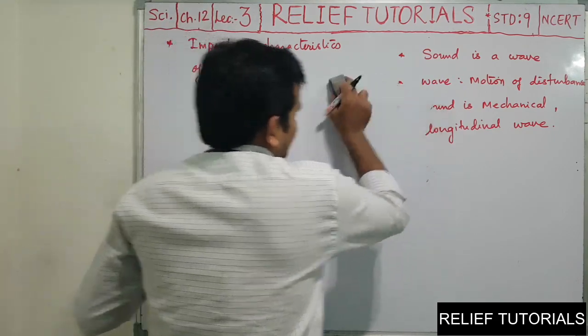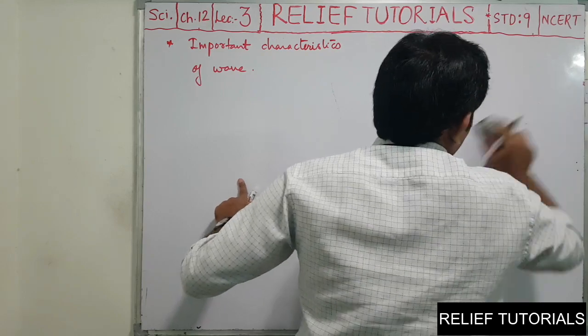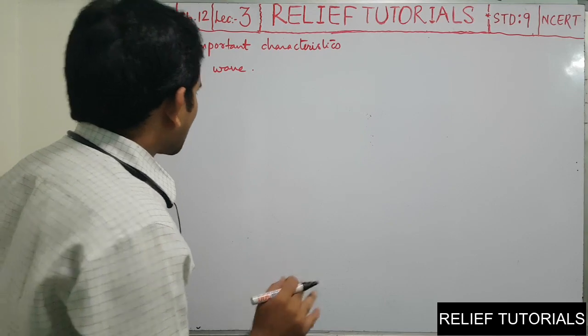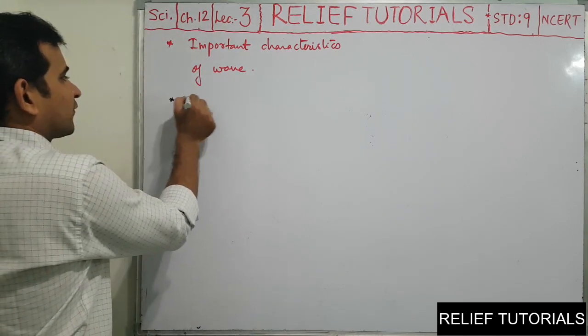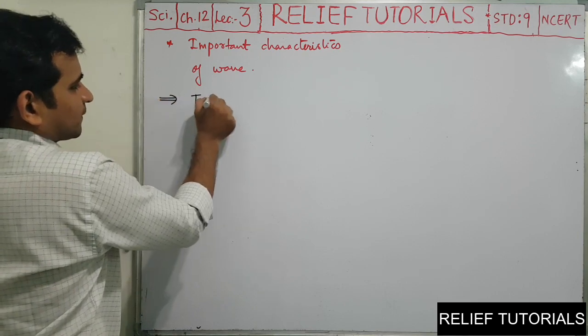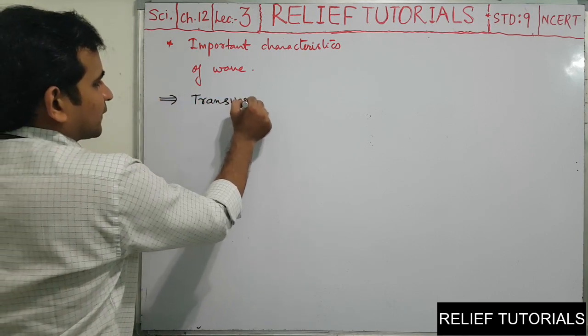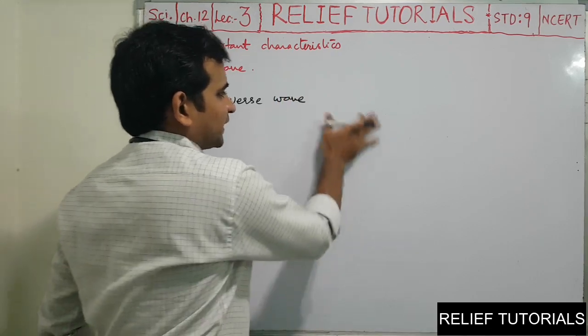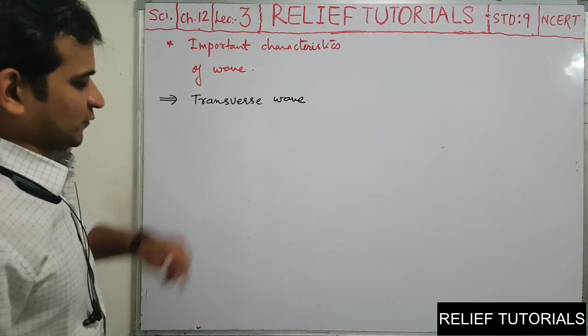Now some important characteristics of a wave to study. First of all, let us draw the graph for two types of waves: transverse wave and longitudinal wave. First of all, transverse wave.